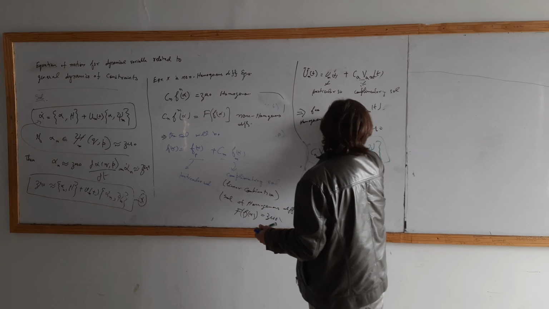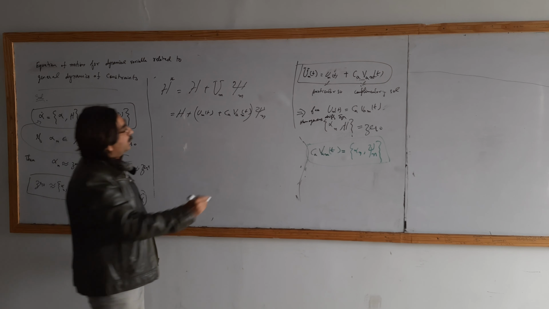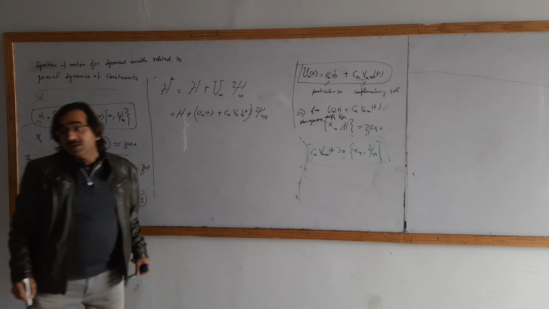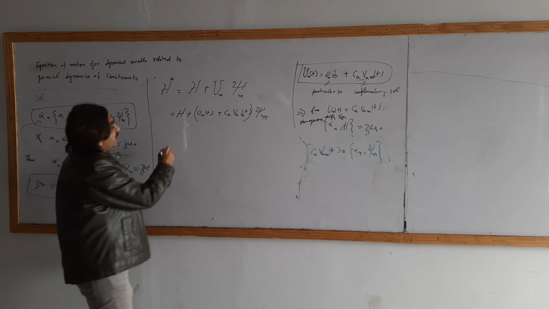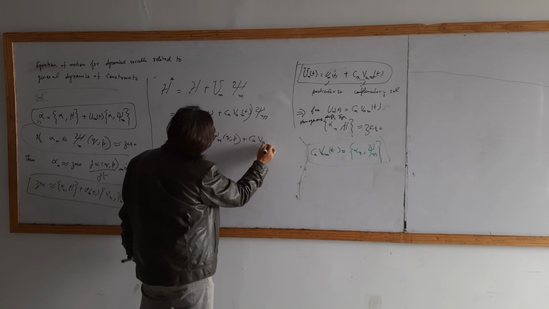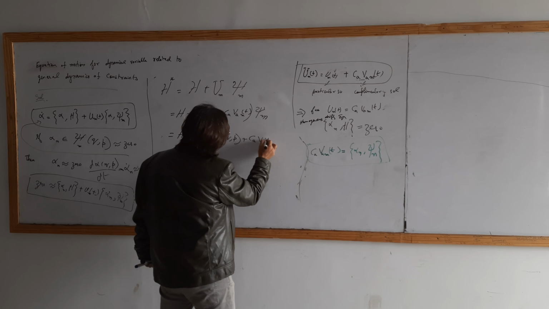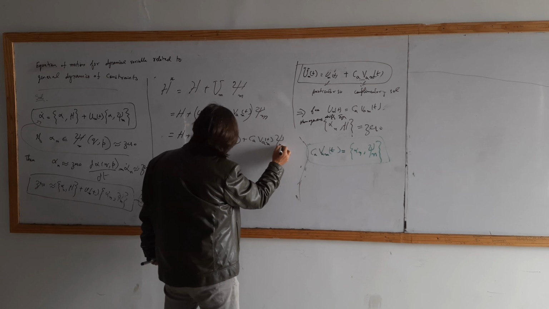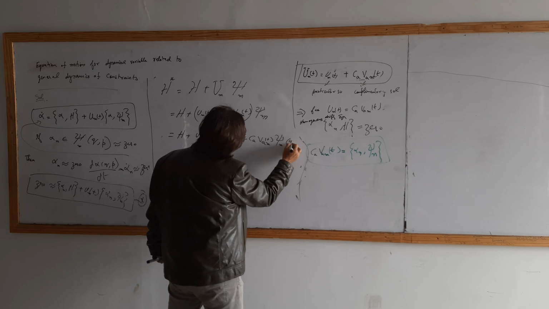Yes, you are right. And this will become H plus u^M(t) psi_M(q,p) plus c_A v^{AM}(t) psi_M(q,p).